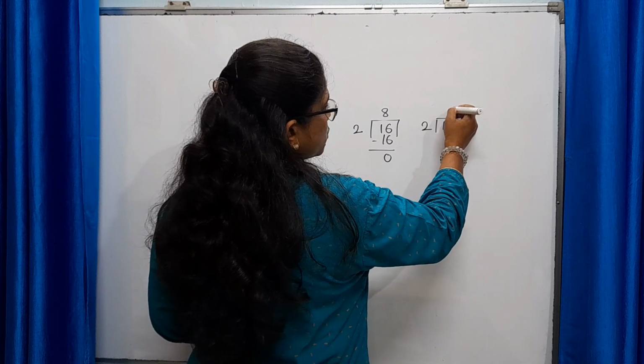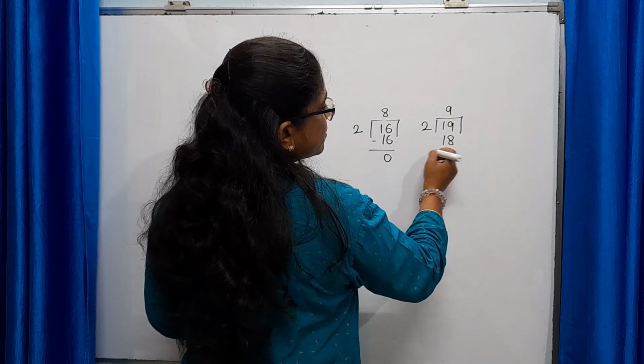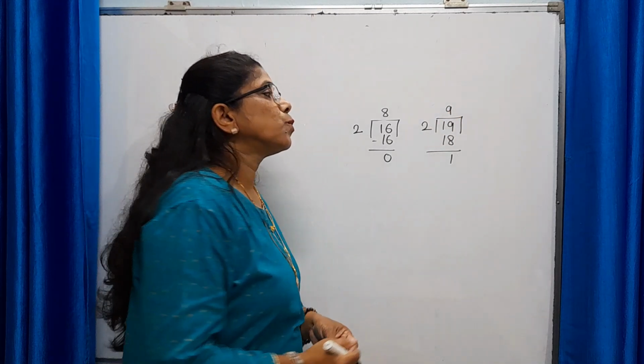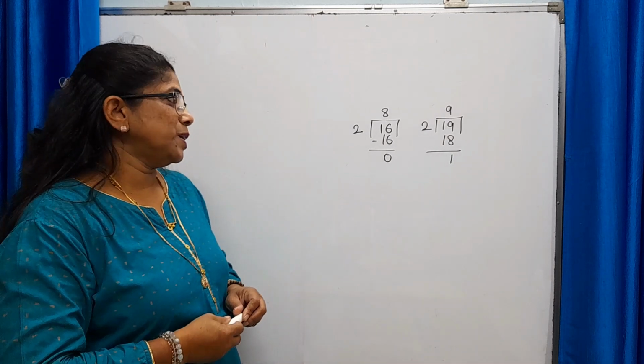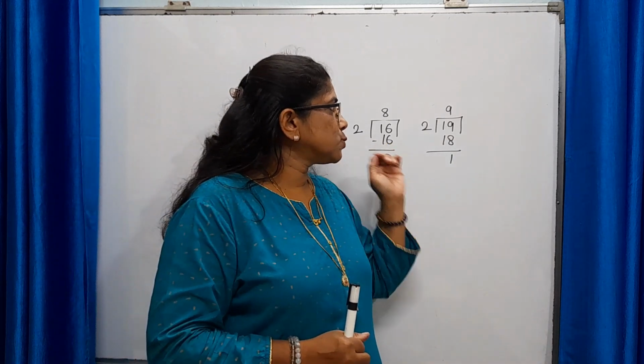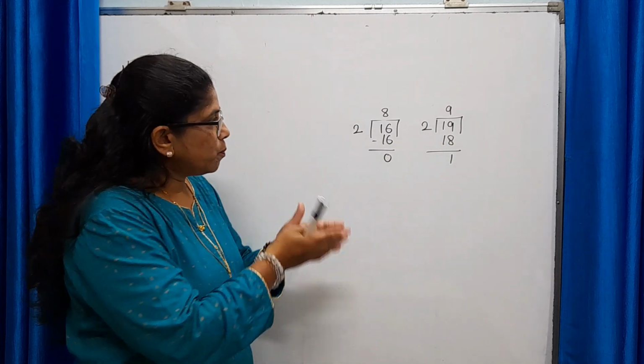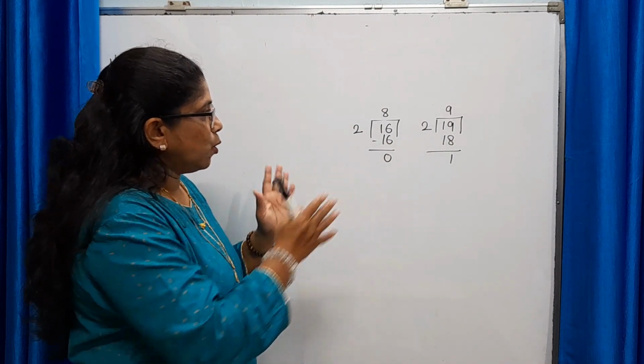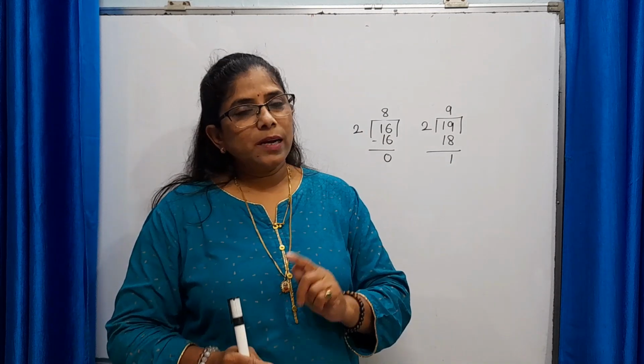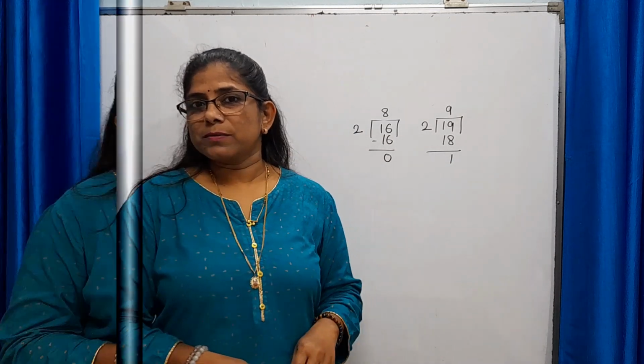Let's divide by 2. 2 nines are 18. Remainder is 1. So here units place is 9. Remainder is 1. So 19 is odd number. So hope the difference between even and odd number is quite clear to you. Let's move to the next type of number.